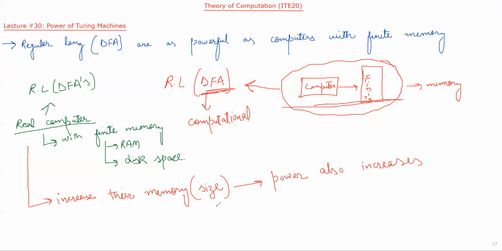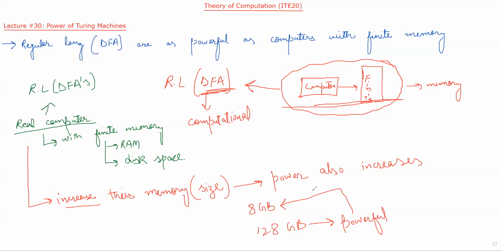For example, currently there are computers with, let's suppose, 8 GB of main memory, and there are other computers with 128 GB of main memory, and this computer is more powerful than that one. So with the increase in memory size, the power of computers increases, that is, their capability of solving problems increases.